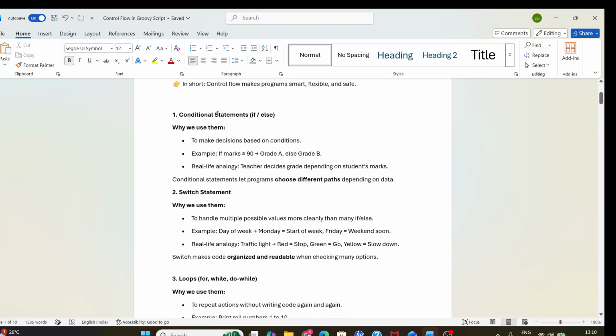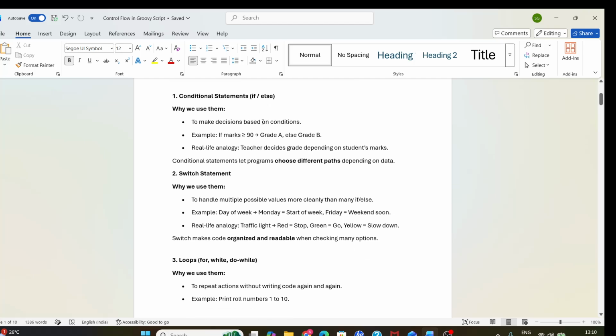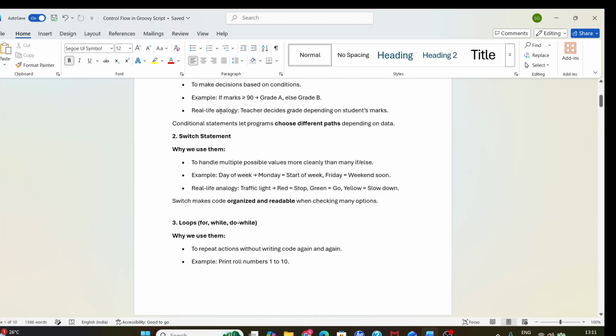Then, these are the types of control flow. First is the conditional statement, if or else. Why do we use if or else? To make a decision based on a condition. Example: if marks is greater than or equal to 90, then grade A, or else grade B. A real life analogy is a teacher deciding the grade depending on student marks. So conditional statements let programs choose different paths depending on the data.